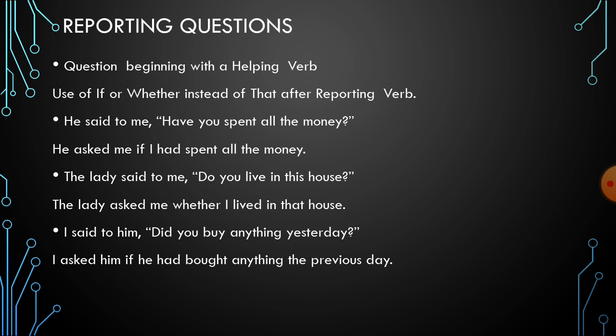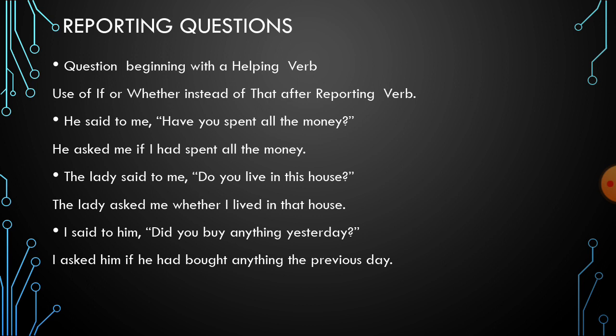Questions beginning with the helping verb. Now see, interrogative sentences are of two types. One is beginning with the helping verb and second is beginning with the WH sound. First we will talk about the sentences beginning with the helping verb. Here, instead of that, now we will make use of if or whether. I am talking about the sentences which are beginning with the helping verb.